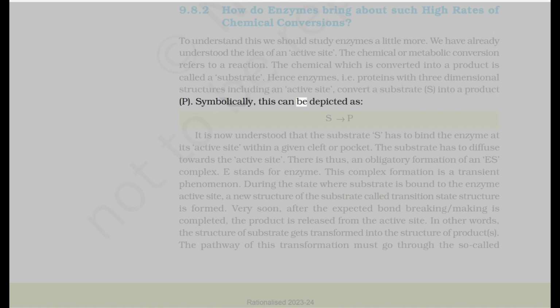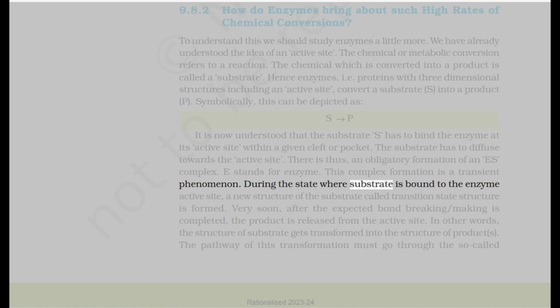Symbolically, this can be depicted as S → P. It is now understood that the substrate, S, has to bind the enzyme at its active site within a given cleft or pocket. The substrate has to diffuse towards the active site. There is thus an obligatory formation of an ES complex. E stands for enzyme. This complex formation is a transient phenomenon.